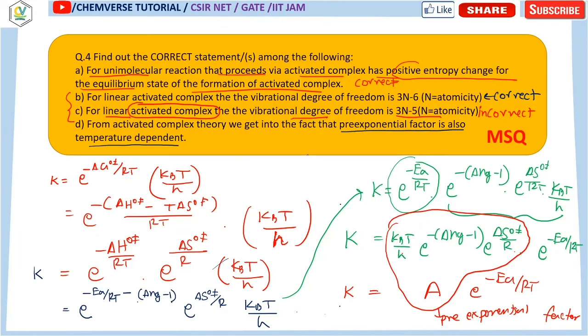So we can say that the pre-exponential factor is temperature dependent, because this one has the temperature term T. So from activated complex theory we get the fact that the pre-exponential factor is also temperature dependent. So it is also a correct option. So your correct options are option A, option B, and option D. So options A, B and D are your correct options.